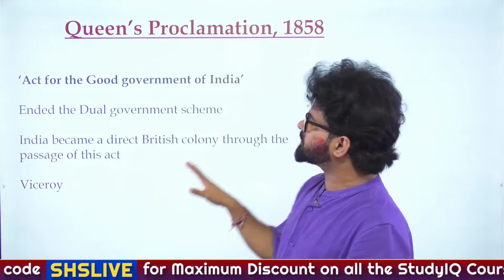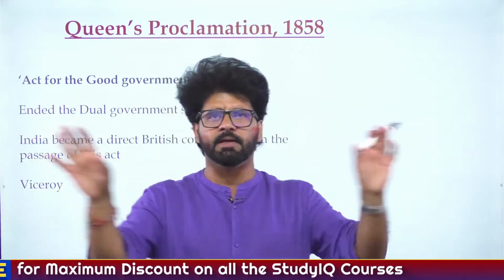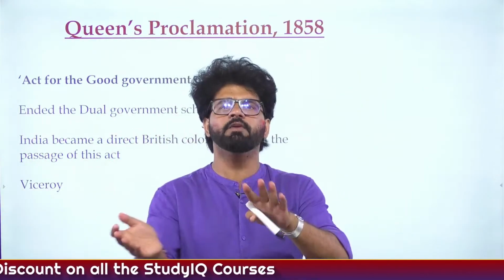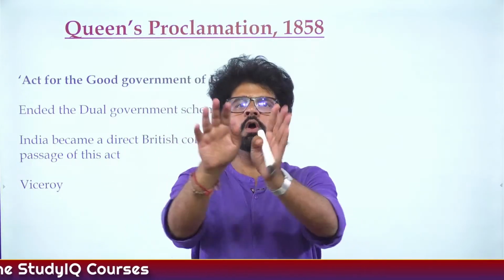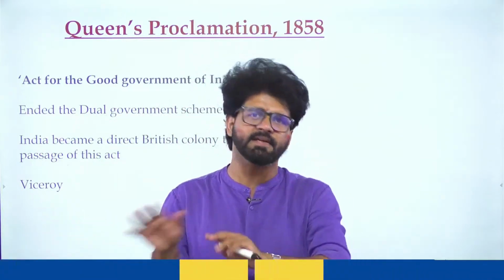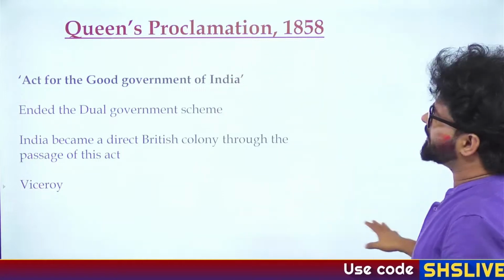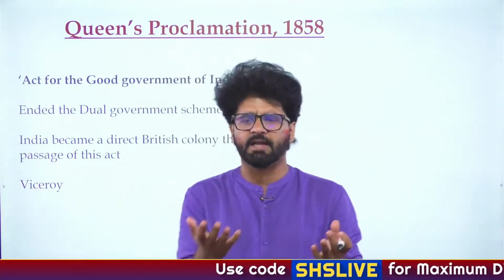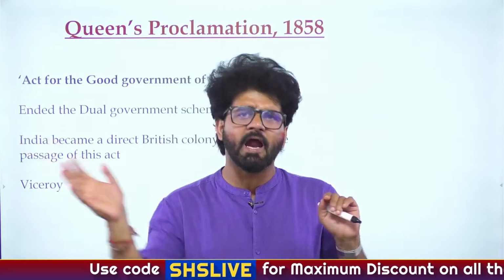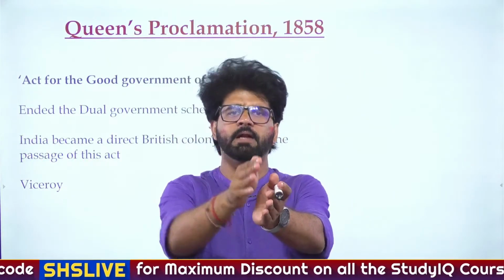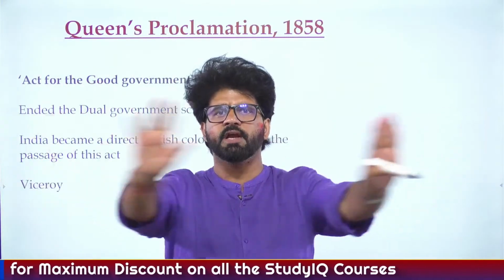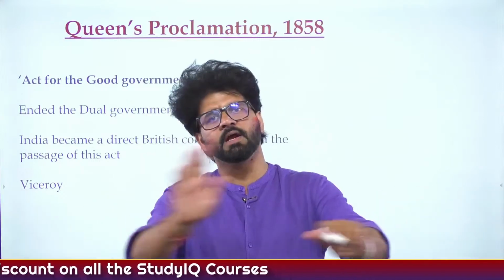Then you have the Government of India Act 1858. As the name suggests, it has provisions which more or less apply to almost all of the British territories in India. So the Queen's Proclamation 1858: what are the major provisions attached to this Proclamation and the Act for Good Government? First of all, they say that now the British EIC has no role to play in Indian affairs, and they are gone.